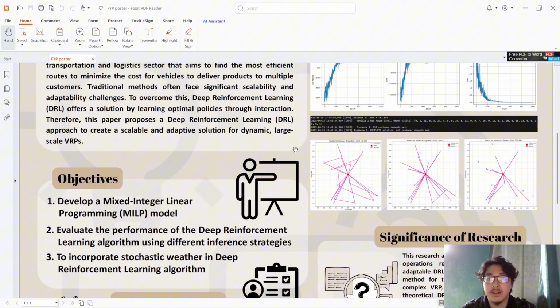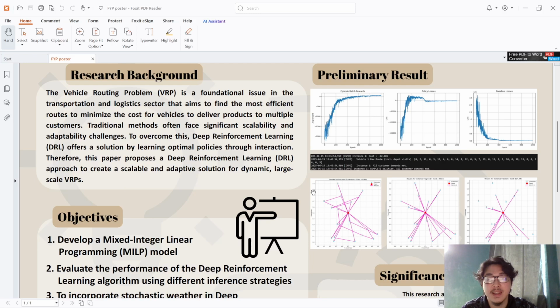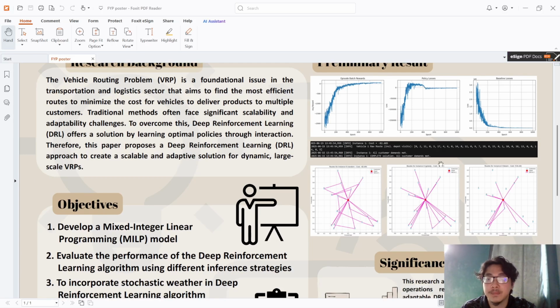Now, for the preliminary results, currently a deep reinforcement learning agent is trained for the basic vehicle routing problem without the stochastic weather and demand. As you can see from the graphs, the training was successful. The average rewards consistently increased, while the losses stabilized. This shows that the agent was effectively learning. This example Python logger shows one of the routes for the random sampling inference.